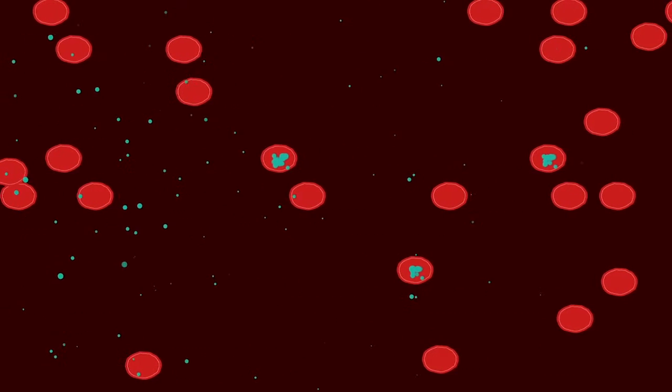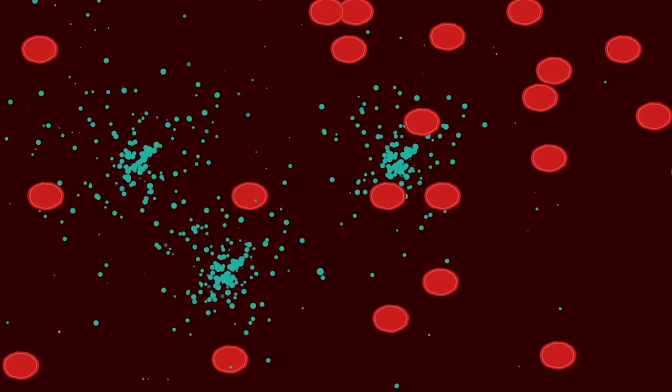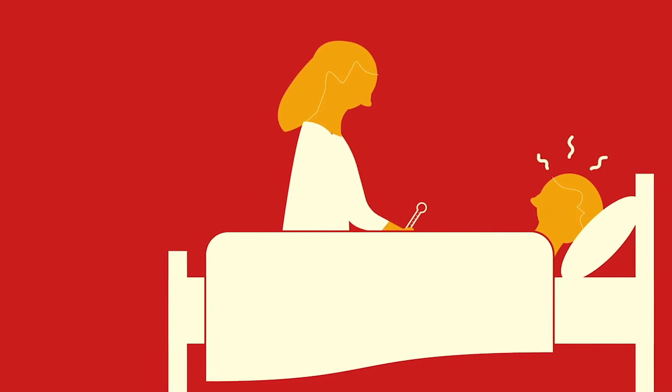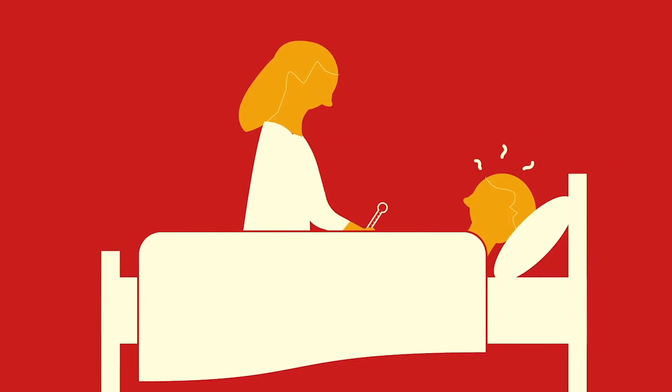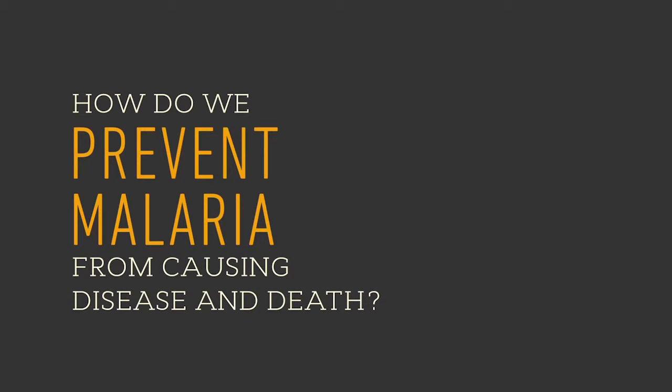The infection cycle rapidly expands the parasite number into the billions, which causes crippling fevers, body pain, and symptoms in the 200 to 300 million people infected with malaria each year. Sadly, 600,000 of those infected, mostly pregnant women and children, will die. So how do we stop this complex cycle of transmission, disease, and death? By turning the parasite's strengths into its greatest weakness.